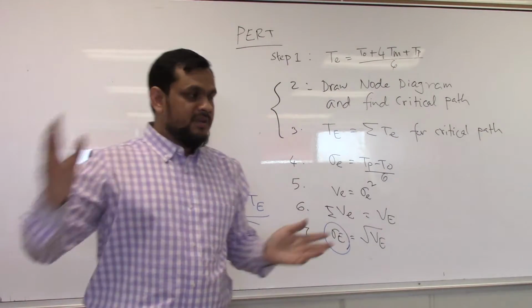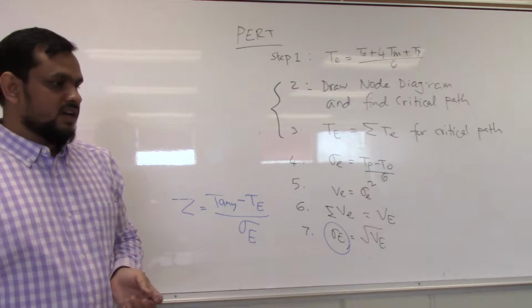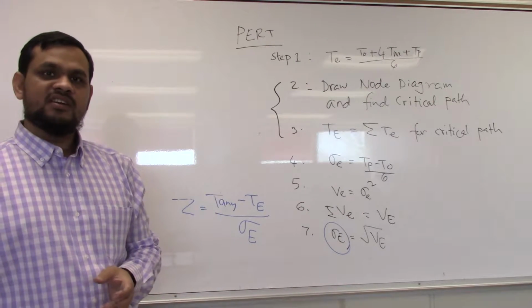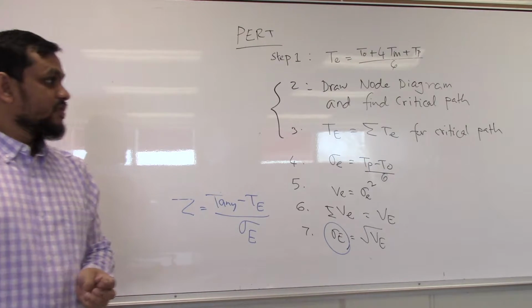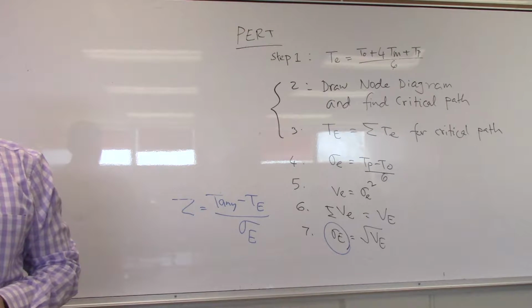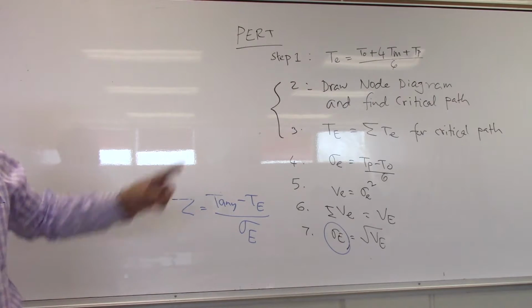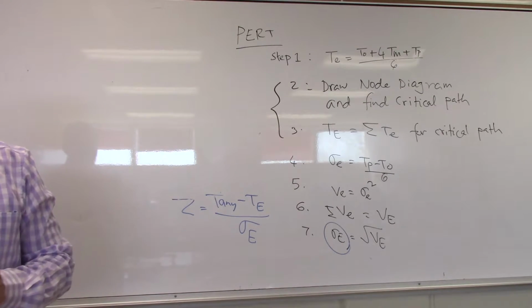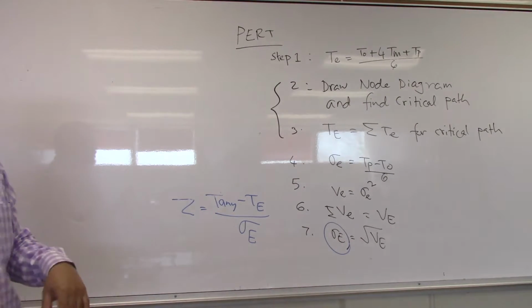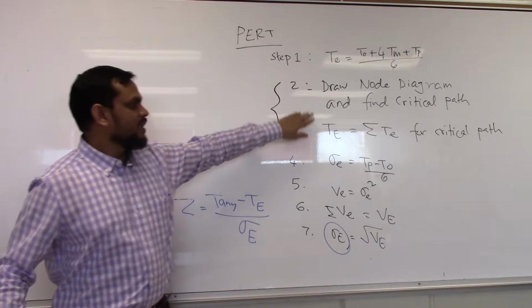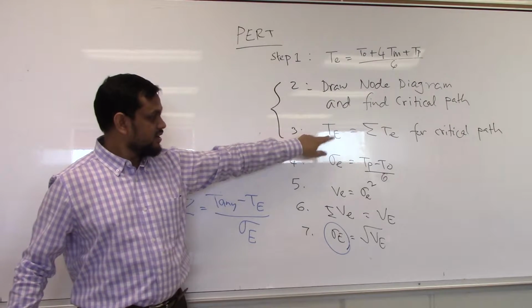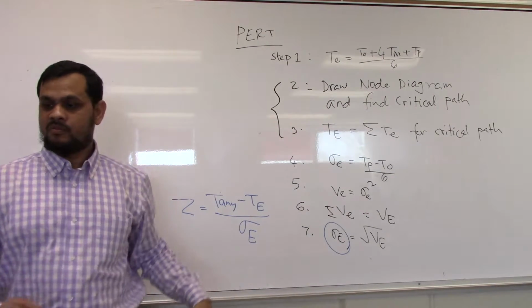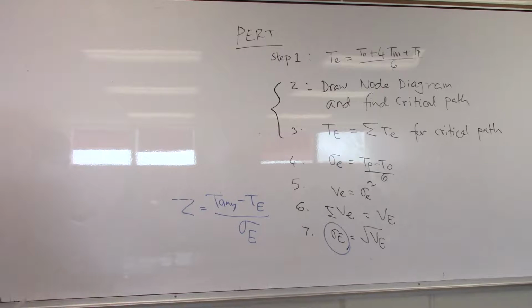Say, based on your experience, you know that farm work may take 2 weeks, most likely 3 weeks. If weather is bad, it may take 4 weeks. Based on this, we will take one value, no longer a fixed value. Then we will draw the diagram, find the critical path. For the critical path, what is our duration? Then we will work from that critical path. So I made a simple example that I can finish today.